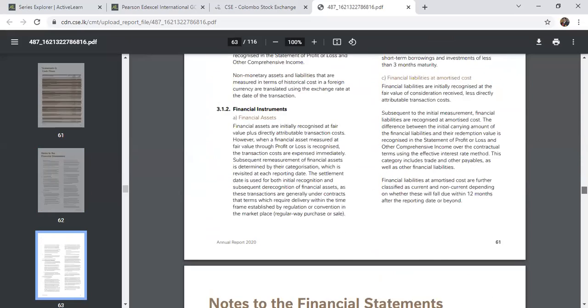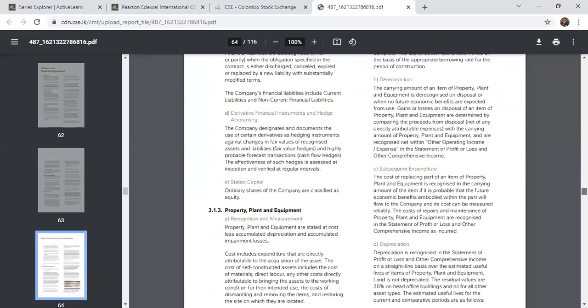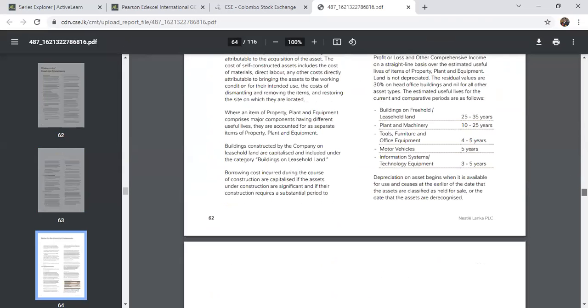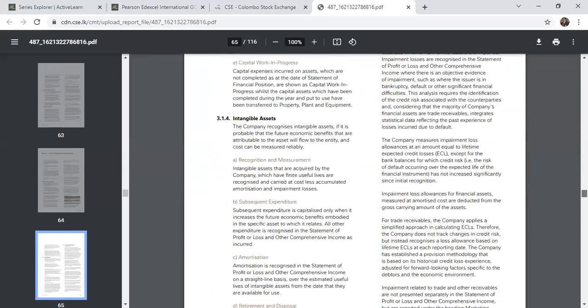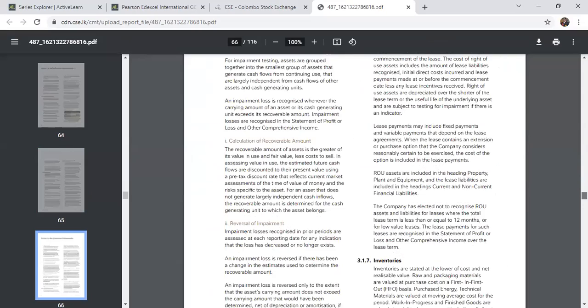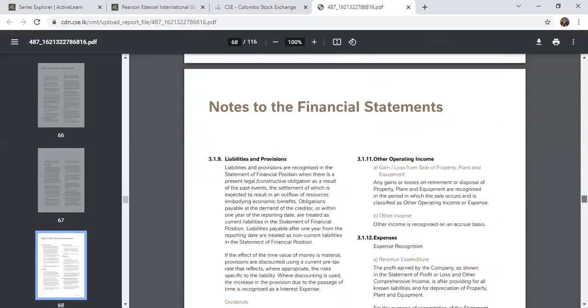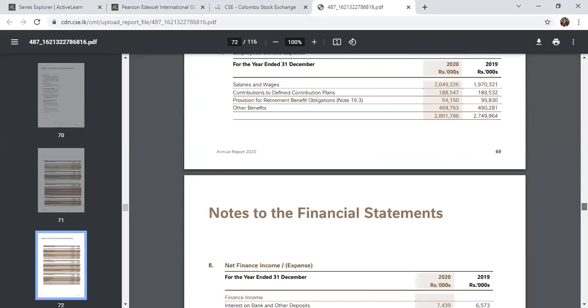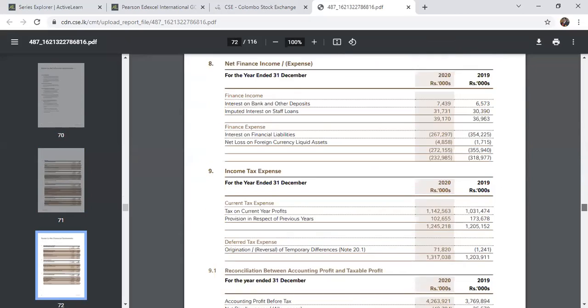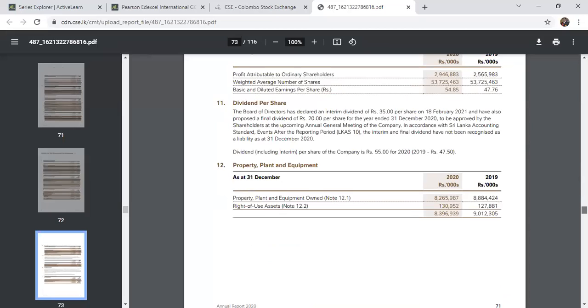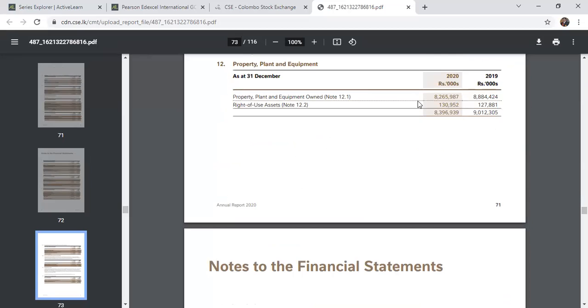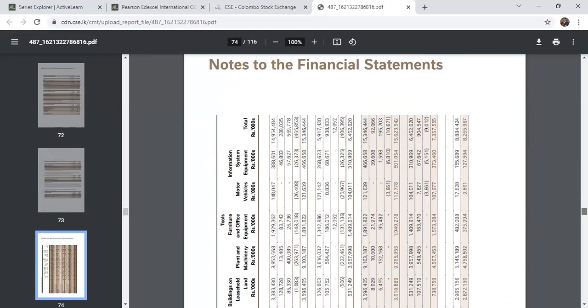So let's go to note numbers 12 and 14. Then I can see what the property, plant, and equipment is. You can see depreciation values, impairment, intangible assets, like that. They've given everything, inventories. These are normally the main basics. You can see note number 12: non-financial income, expenses, dividends per share, property, plant, and equipment. Here they have given the breakdown of property, plant, and equipment, 8 billion, and the right of use assets. You can see the table.